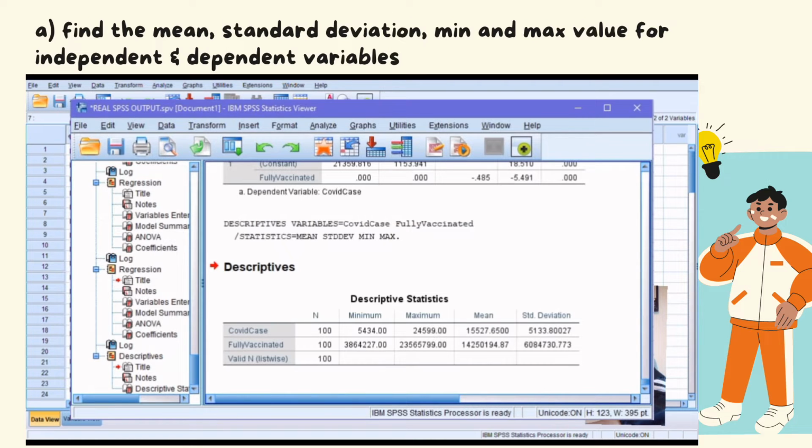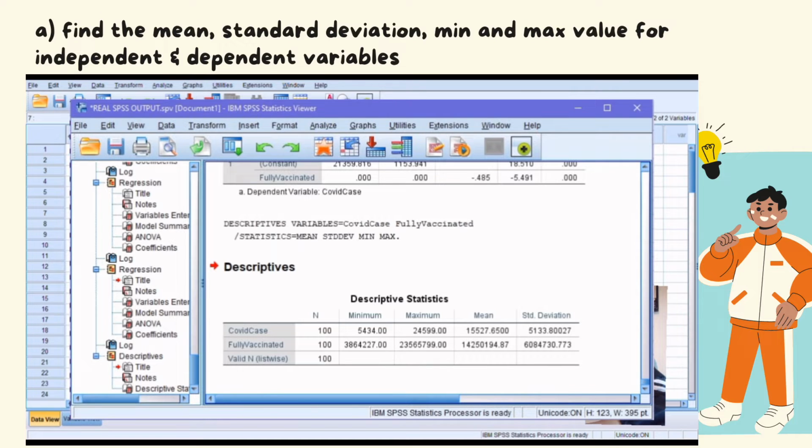for independent variable, which is fully vaccinated, is 3,864,227, and the maximum value for fully vaccinated is 23,565,799, and the mean for fully vaccinated is 14,250,119.87.